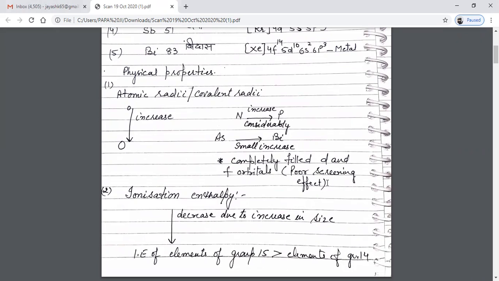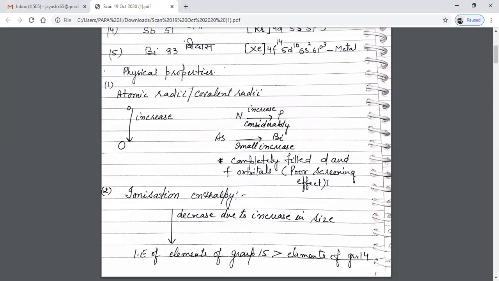But the difference in the first ionization enthalpy value of the elements in group 15 and group 14 is very large. This is because of the fact that the electronic configuration of elements of group 15 is half filled and is more symmetrical.